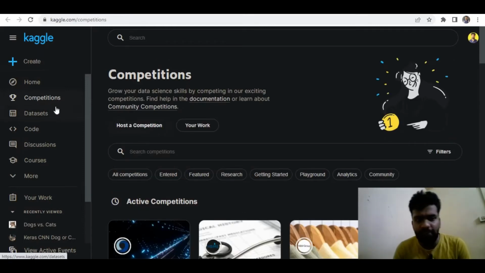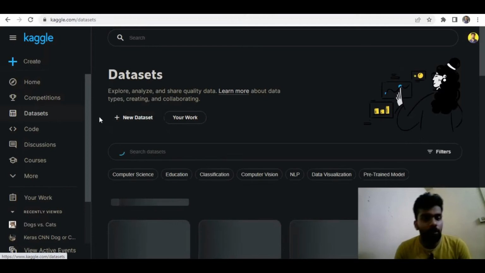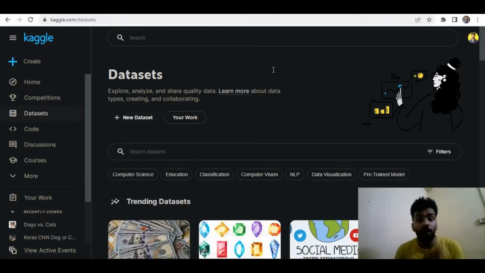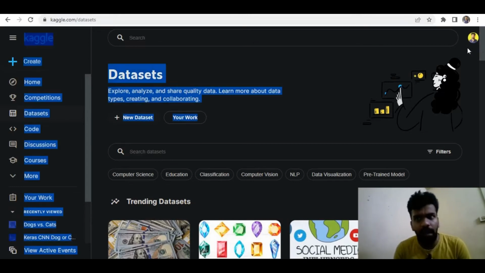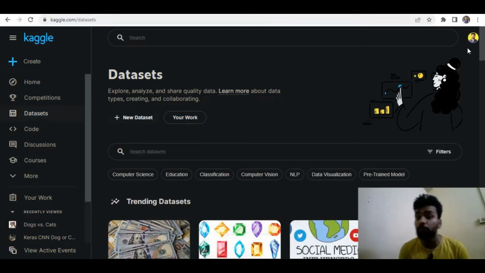Similarly, we have this datasets tab. Here we have a lot of datasets which will be useful for your projects. You can just search. For example, if you are working on any kind of project and you want a dataset for it, you can definitely search the datasets here and use them for your projects, right?